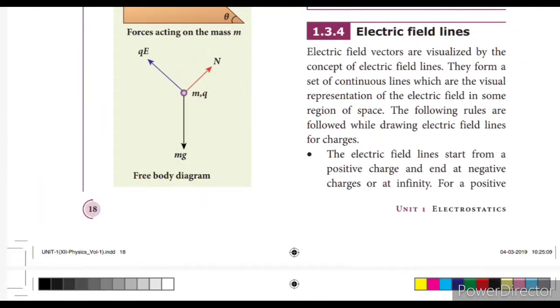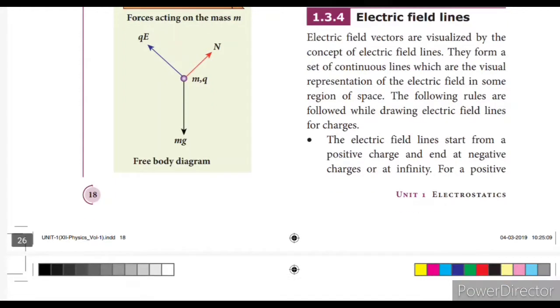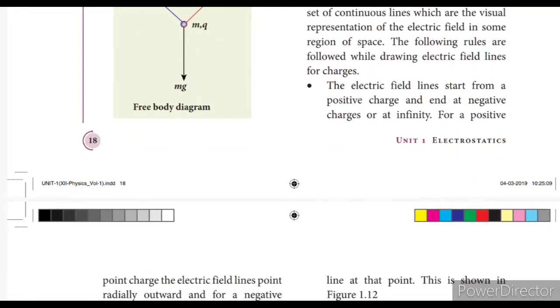Electric field lines, okay. What are the properties of electric field lines? Give me the characteristics of electric field lines, all those things we have to write. What are electric field lines? Electric field lines are imaginary curved or straight lines. The electric field vectors are visualized by the concept of electric field lines. They form a set of continuous lines as the visual representation of the electric field in some region of space, okay. So they have the following rules and characteristics, or properties, okay.